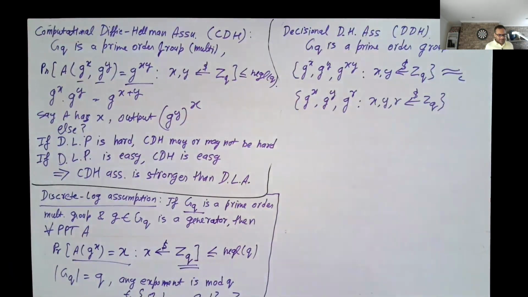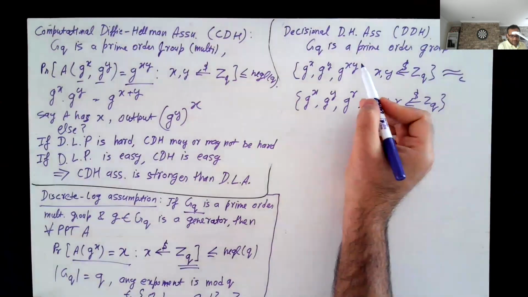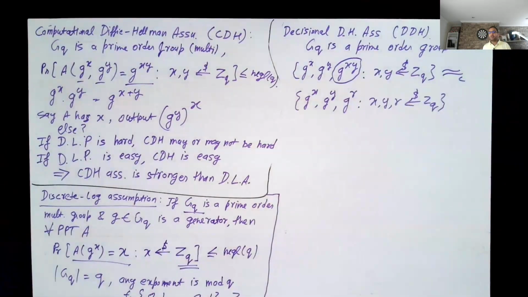So what this is saying is that computing g to the power xy is so hard that not only can you not compute it, but even when given the correct answer, you cannot distinguish the correct answer from some random answer or some random group element.